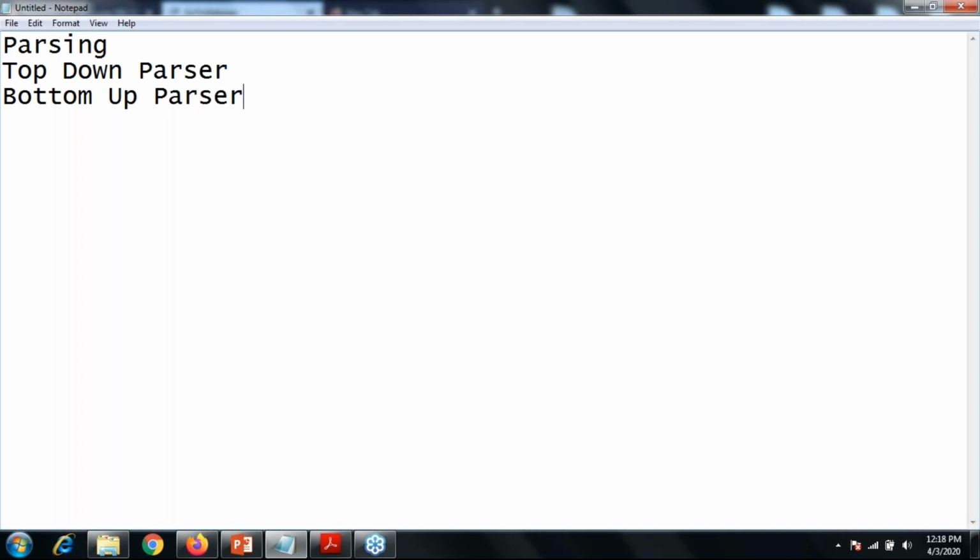Now, what is the major difference between top-down and bottom-up? If I say top-down parser, then we follow something like starting from the non-terminal to the terminal symbol, moving from left-hand side to right-hand side. And in a bottom-up parser, you follow the method which starts from the leaf node and goes to the root node. So can I say that from right-hand side to left-hand side of your grammar is known as a bottom-up parser, right?